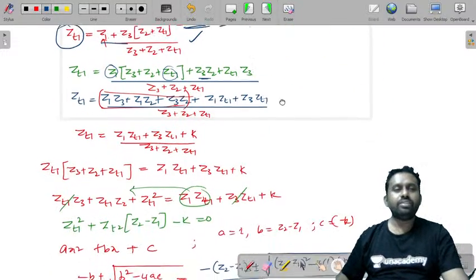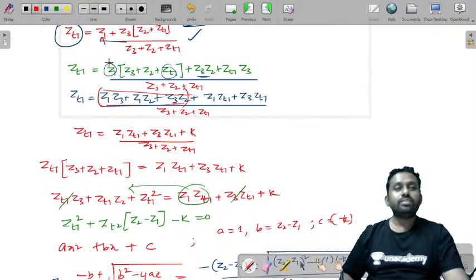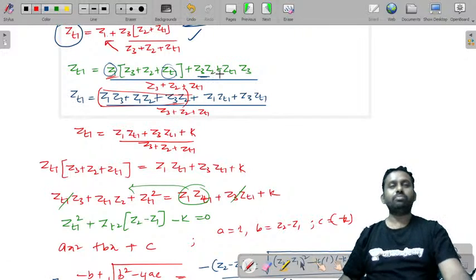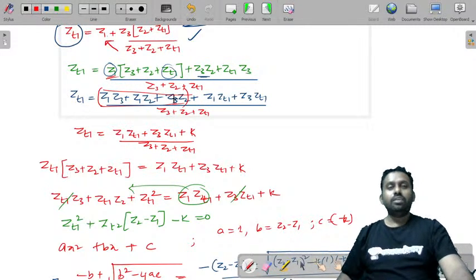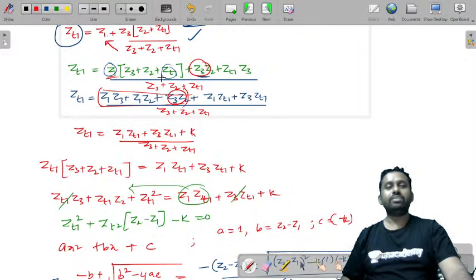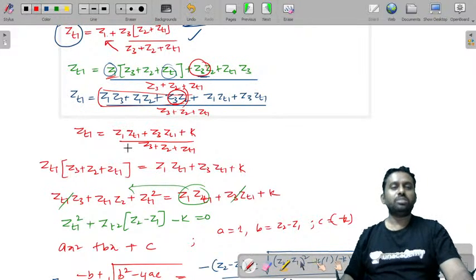So we have Z1 into this denominator will come here. So you don't have it previously, so you'll have this denominator coming to this point: Z3 plus Z2 plus Z1, Z3 plus Z2 plus Z1 plus Z3 by this denominator. So it is Z1 Z3 plus Z1 Z2 plus Z1. I'm writing this term first here. So Z3 Z2 plus Z1 plus ZT1 plus Z3 into ZT1 denominator. Let's try to cross multiply this here.